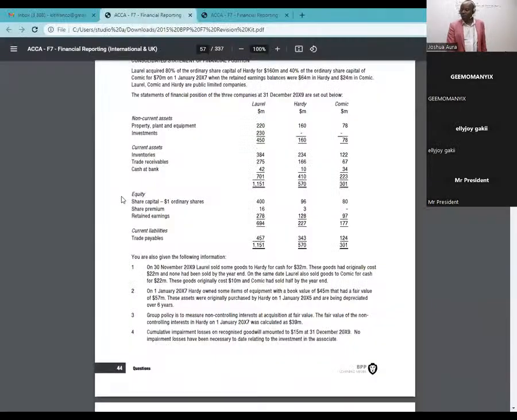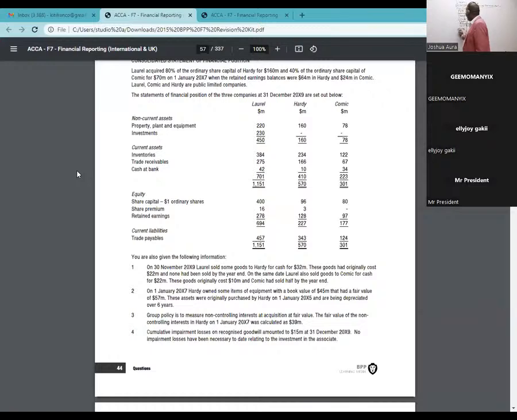Now, so we go here to the next item. It's called trade receivables. I can see a figure of 275 and 166. And then we have cash at bank, 42 and 10. 42 plus 10. So that I'll be able to have total assets there. And then I'll come and pick equity.